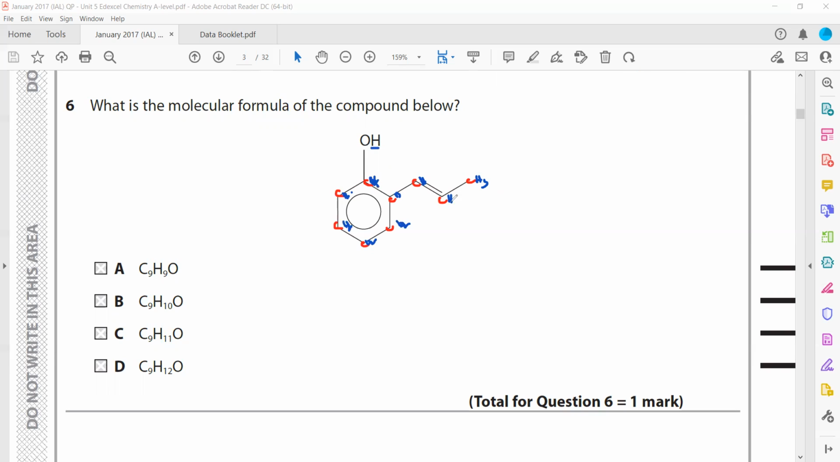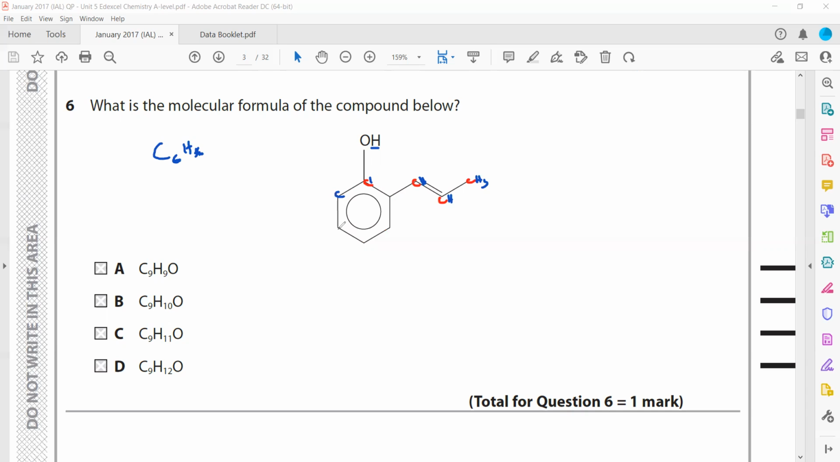So 3, 4, 5, 6, 7, 8, 9, 10, 11, 12, 13, 14. What did I miss here? Oh, this is a benzene ring. Sorry, I thought it was a cyclic. This is a blunder I made. This is a benzene ring, and the formula for benzene is C6H6. I thought it was a cyclic alkane.